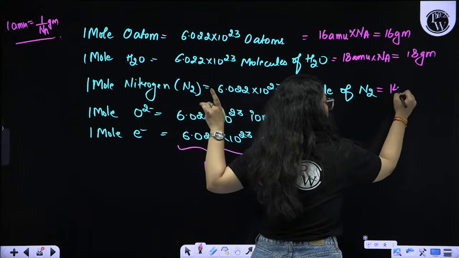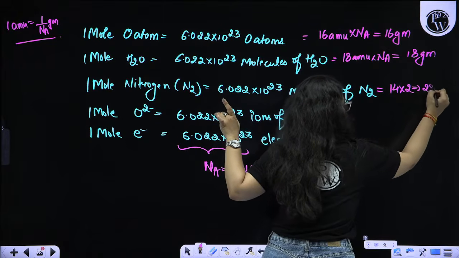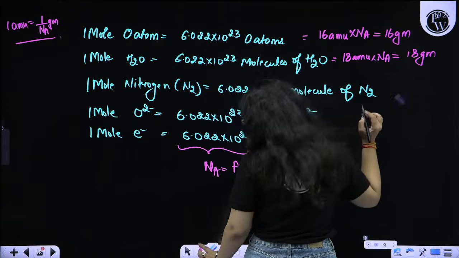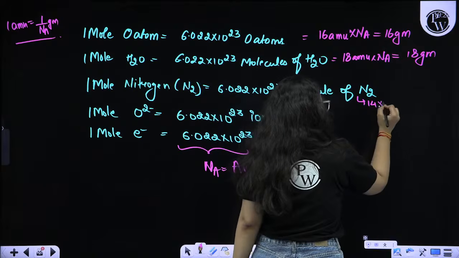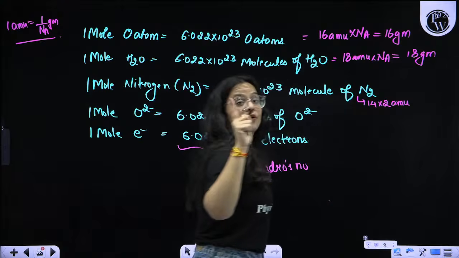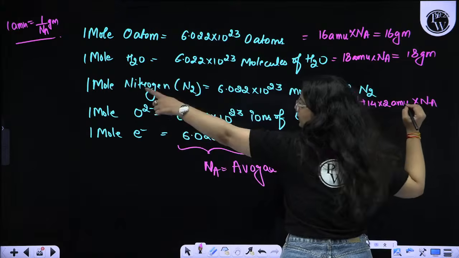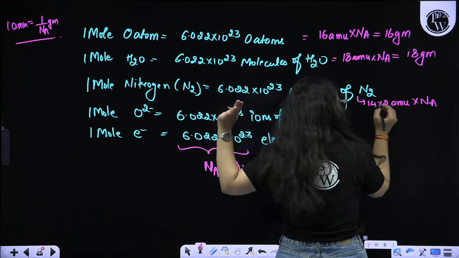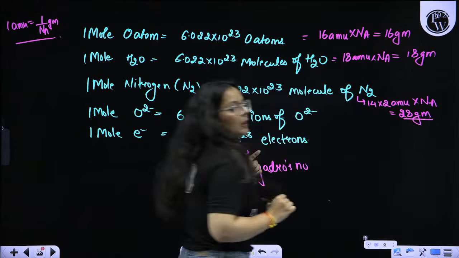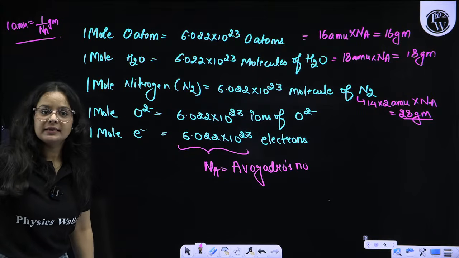N2 means 14 into 2, that is 28 AMU, the mass of one molecule. If I multiply it by Na, I will get the 1 mole nitrogen mass. In terms of gram, it will come out to be 28 gram. Is it clear to you all?